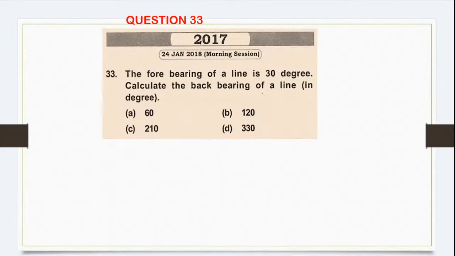Okay, next question. The forebearing of a line is 30 degree. Calculate the back bearing of the line. Very easy. So back bearing is what? Forebearing plus 180. Why did I use plus symbol? Because forebearing is less than 180. I should use plus symbol. So 30 degree plus 180. How much is it? 210 degree. So the correct answer is option number C. By now this formula should be fixed in your mind.